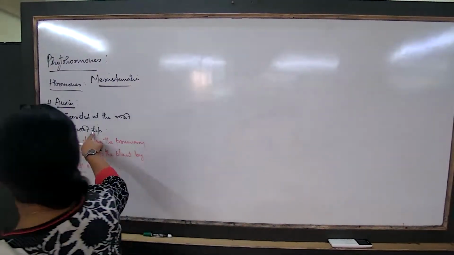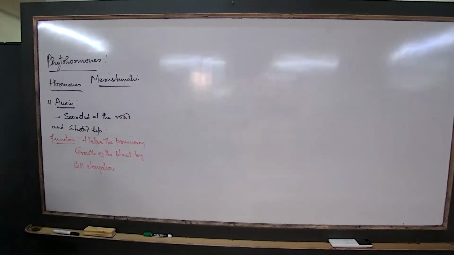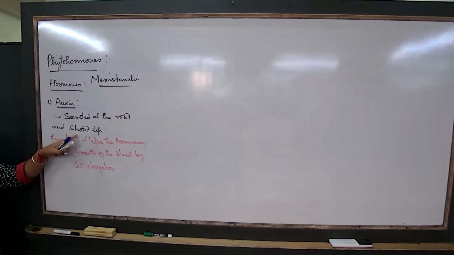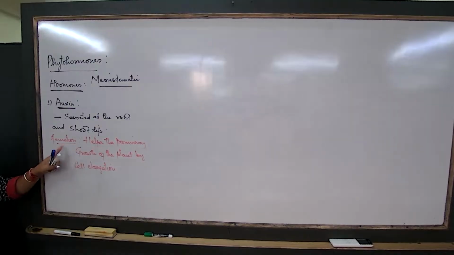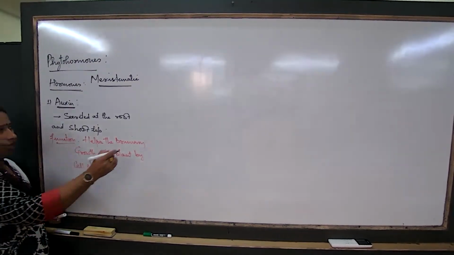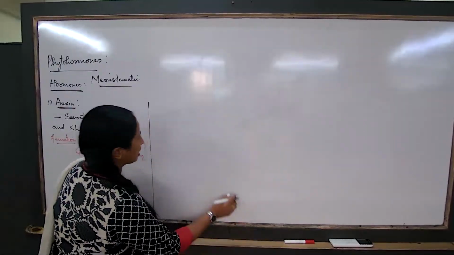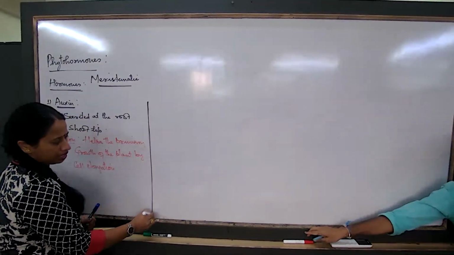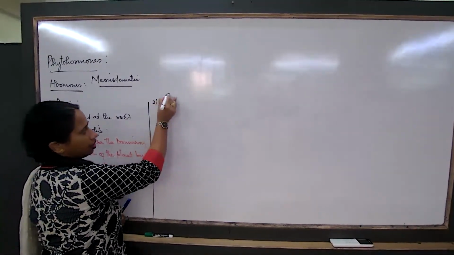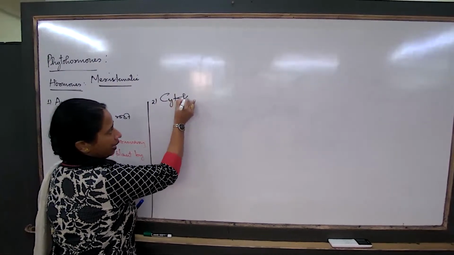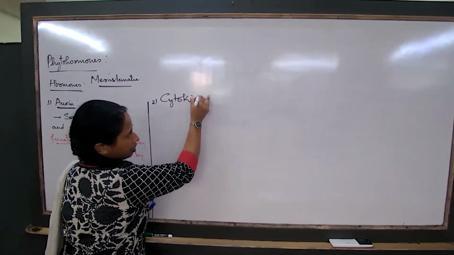The shoot and the root tip. The root tip and the shoot tip. So, what is the location? Where is the hormone produced? And what is the function? The second hormone that we talk about is cytokinin. This is the second hormone.